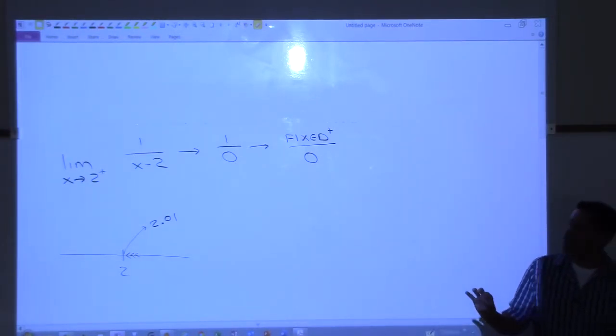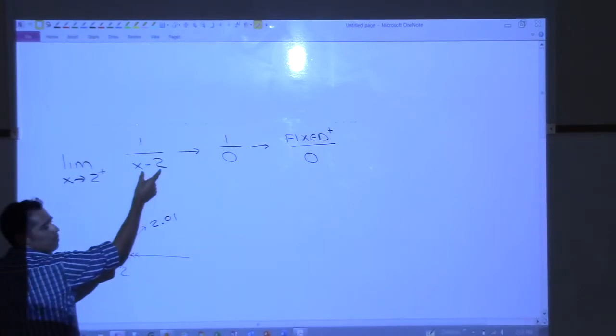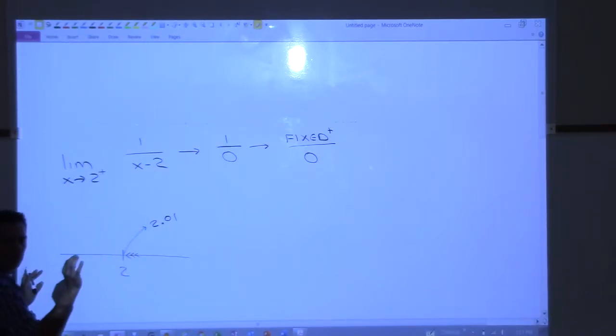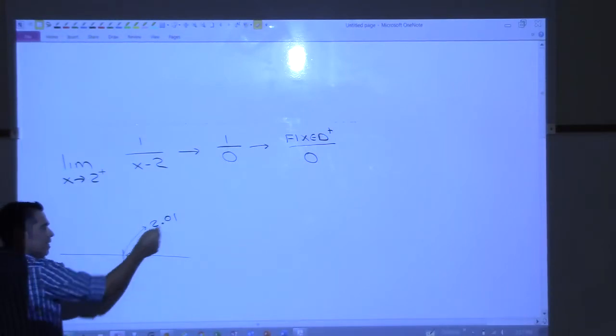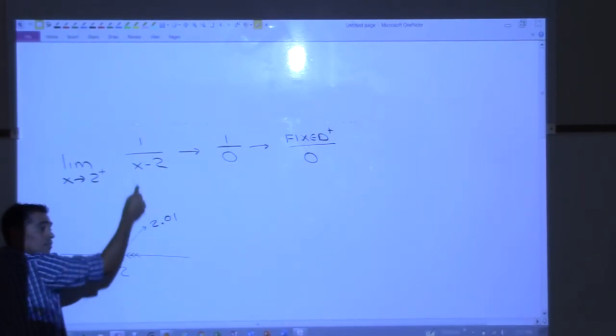Yes? So what would happen if you took this number, 2.01, and you did try and plug it in right here? What would you get? A positive or a negative answer? You get positive, wouldn't you? It would just be a little bit bigger than 0. And if you went even closer, you would still get a positive here, wouldn't you? No matter what you did.